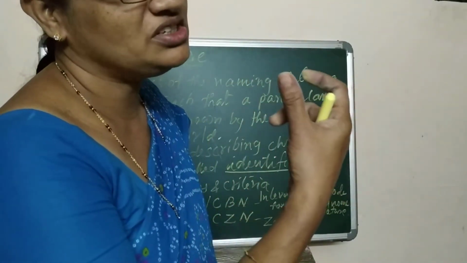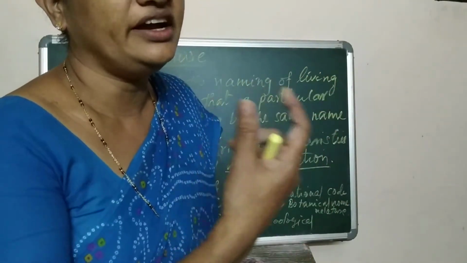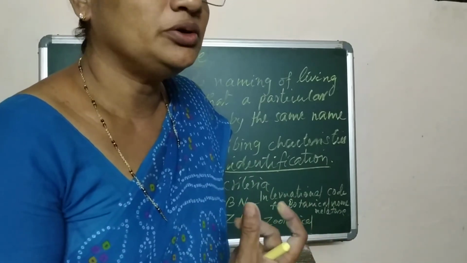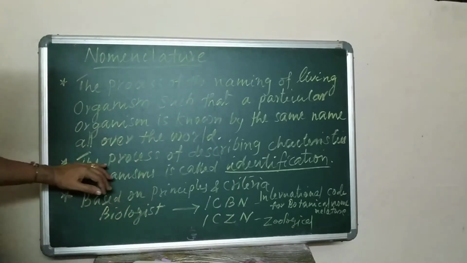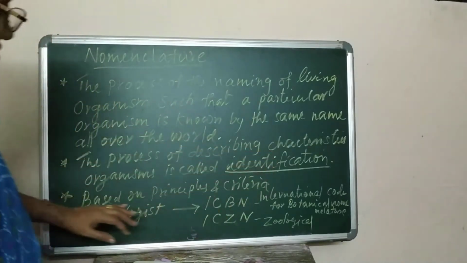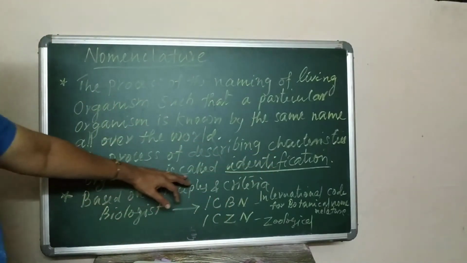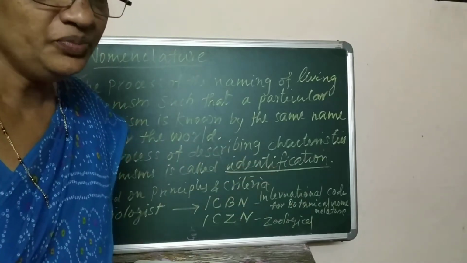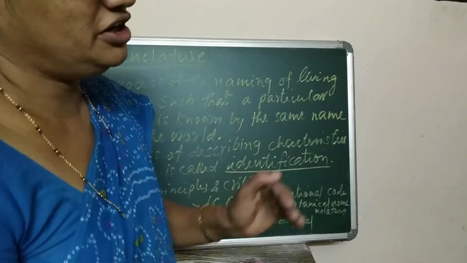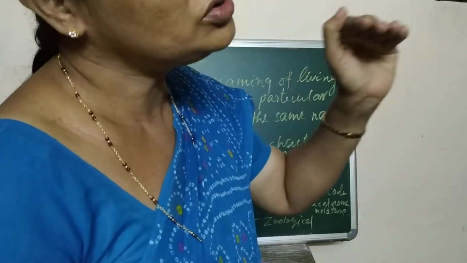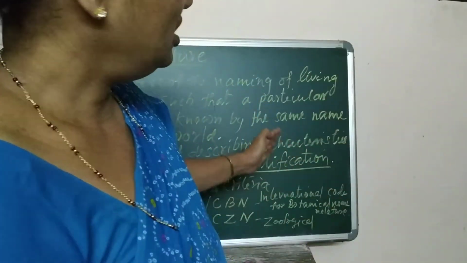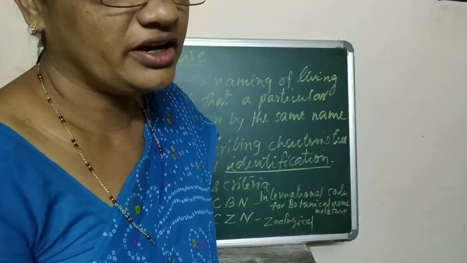With the help of these characteristic features, we can identify that particular group of students. Like that, the process of describing characteristics of organisms is called identification. After this identification, we can call them by their name, and that process of naming the individuals is called nomenclature.